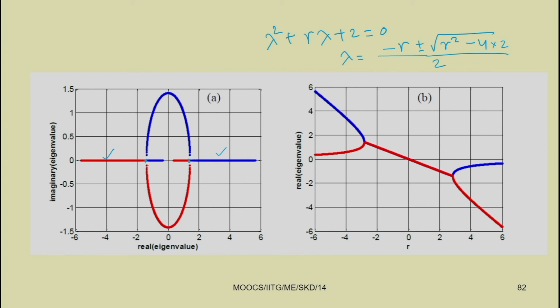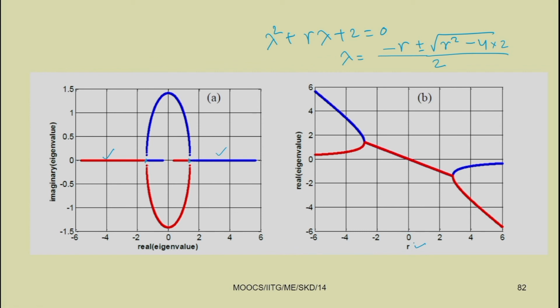We can analyze whether it has a real part, an imaginary part, or is a complex number. If you plot only the real part of the eigenvalue for different values of r, you can observe this is r equal to 0.